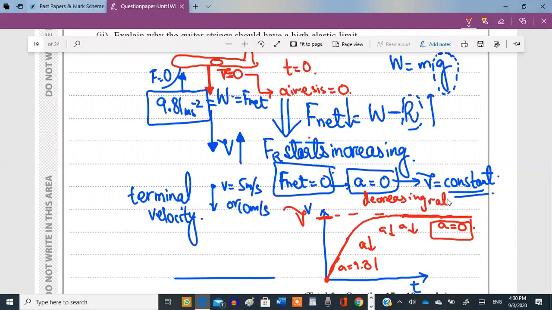Okay, increasing at a decreasing rate actually means increasing at a lesser acceleration due to the curve present in this graph. And then when the curve flattens out, when the curve becomes horizontal, that's the point where the acceleration has become 0.